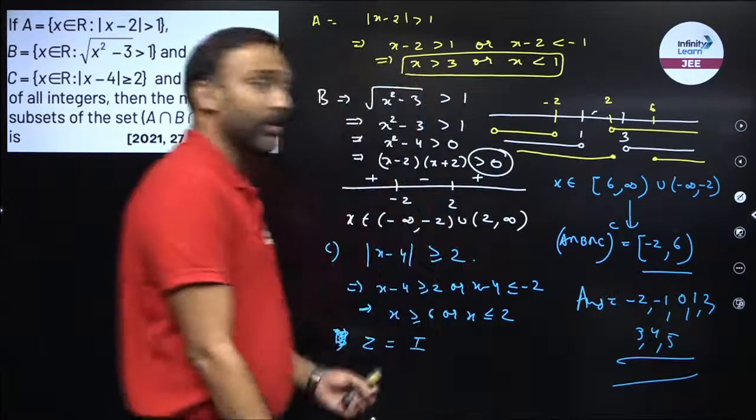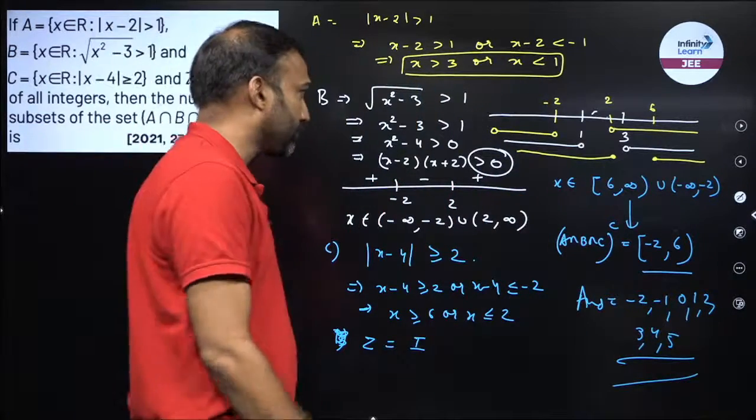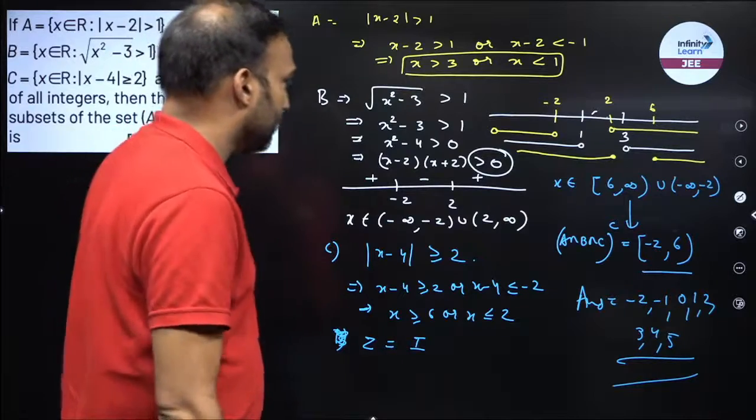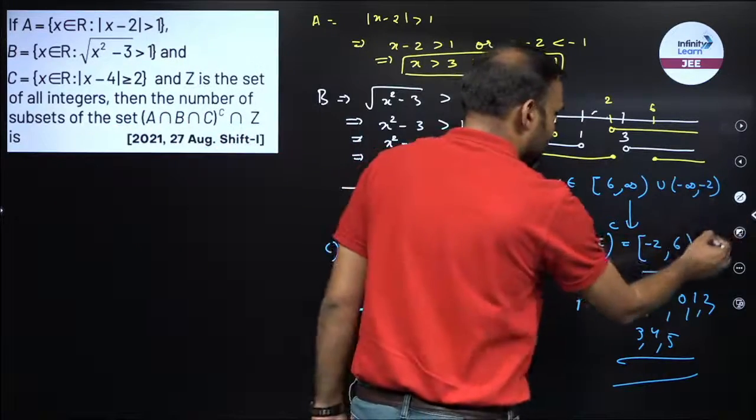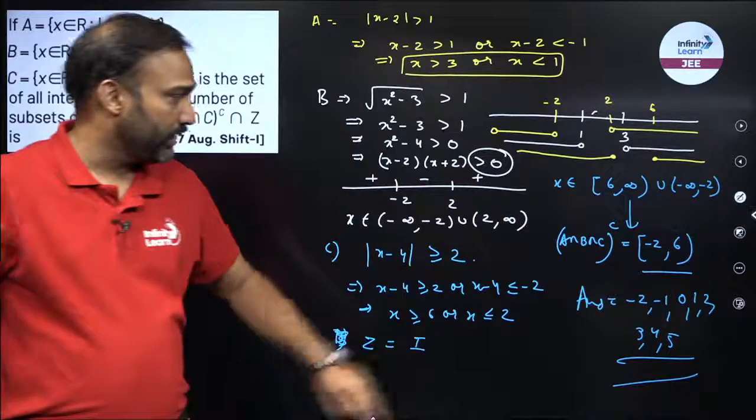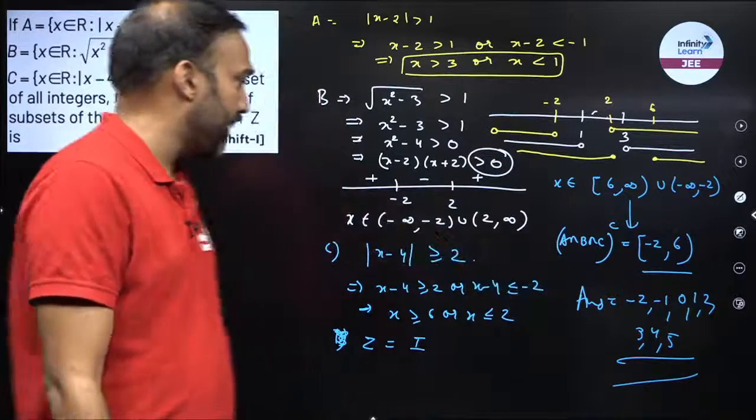6 will not be counted, right? Because at 6 we have an open bracket. My bad, yes, at 6 we have an open bracket. I'm correct, sorry. So the answer is 3 and 5 and 3 8.